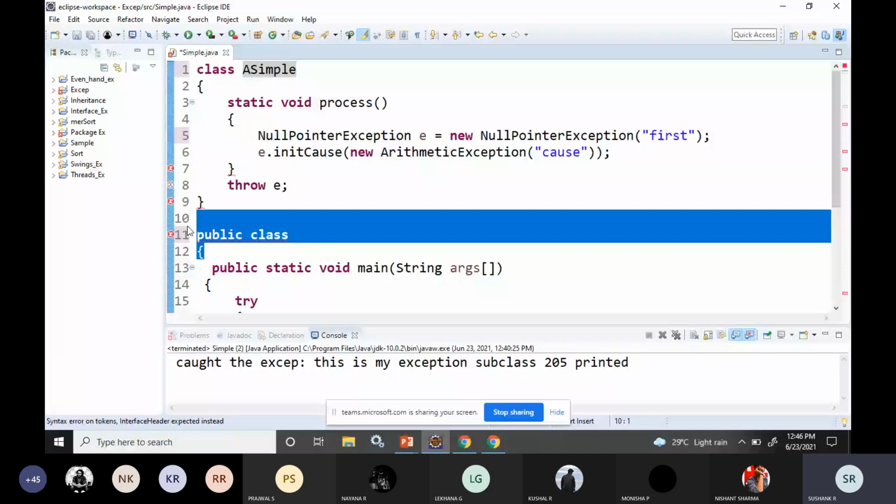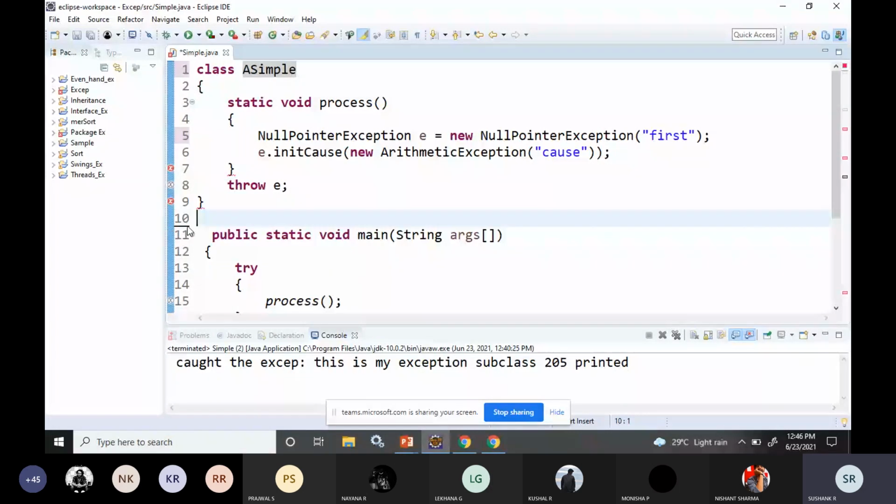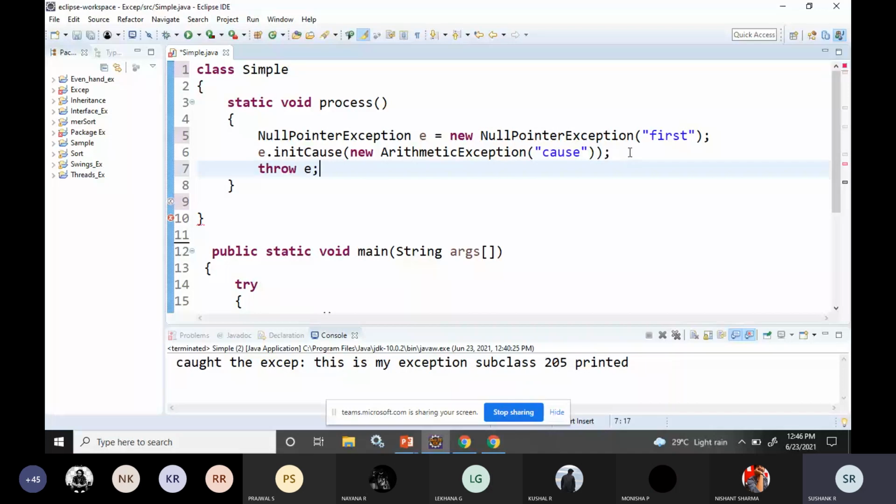So all these things can be written in one class itself. No need to write it separately. So one function I've closed, I've created a class called simple. So one function I've written, the static void thing. And this throw should come inside the function.